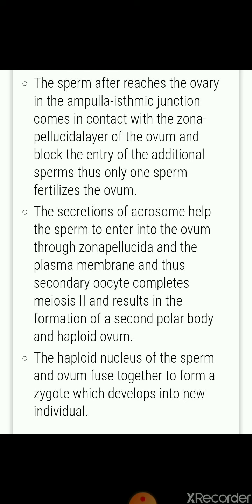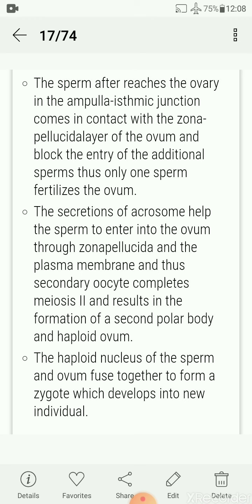The secretion of acrosome. So go to the structure of sperm. Acrosome is there. So acrosome enters into the ovum through the zona pellucida and plasma membrane, and thus the secondary oocyte completes its meiosis II and results in the formation of a secondary polar body and haploid ovum. The haploid nucleus of the sperm and ovum fuse together to form a zygote which develops into an individual. So this is the process of fertilization here.